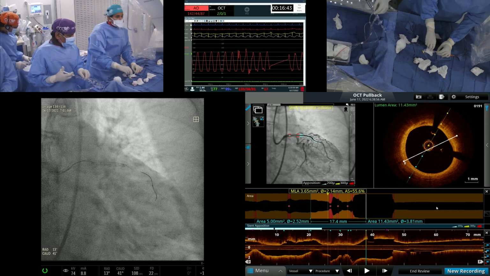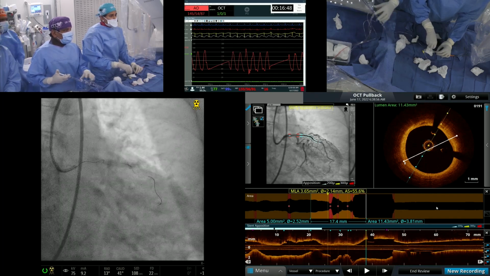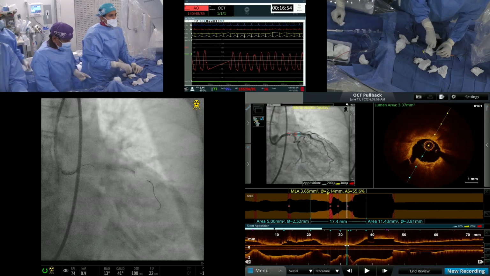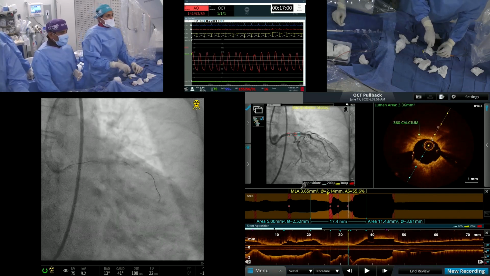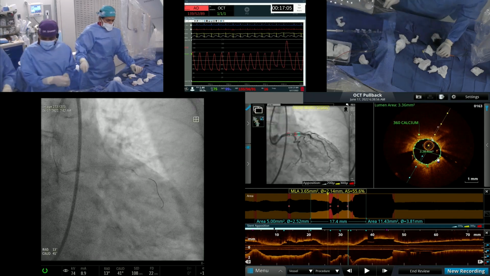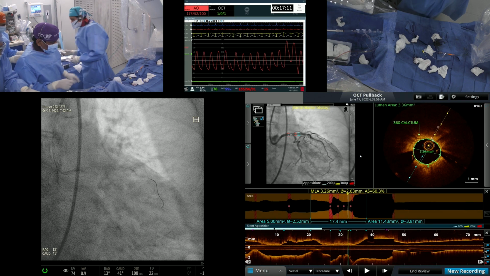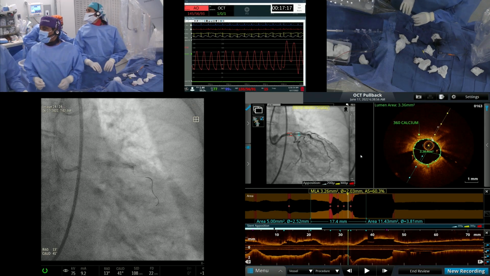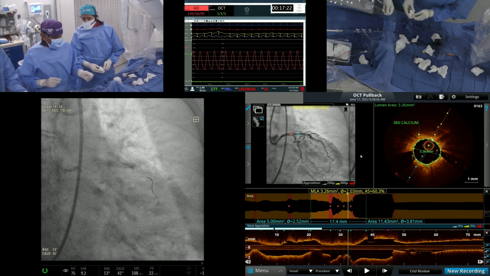we put a 3.5 by 48 using a Guideliner support and a 4.0 by 32 Synergy Megatron and post-dilated with a 4.0 by 15. And you see we've got a very acceptable stent result from what was a diffusely diseased vessel with a combination of nodular and concentric calcification. And we will show you our IVUS picture, but the smallest stent area we have is around 6.8 millimeters squared. There is an area of constraint due to very significant nodular calcification where the area is around 6, and at the top end we're around 9. So we're very happy. We've got fairly uniform stent expansion.